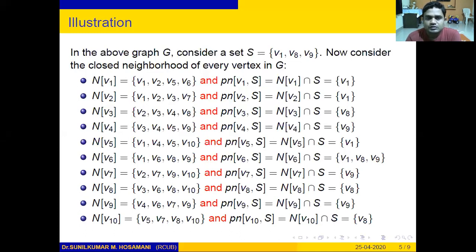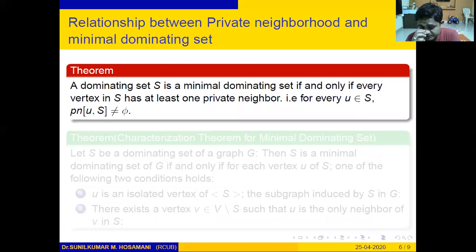Now the next question is, how is this private neighborhood related to a minimal dominating set? Before that, recall the definition of a minimal dominating set. A dominating set D is said to be a minimal dominating set if D does not contain a proper subset which is again a dominating set.